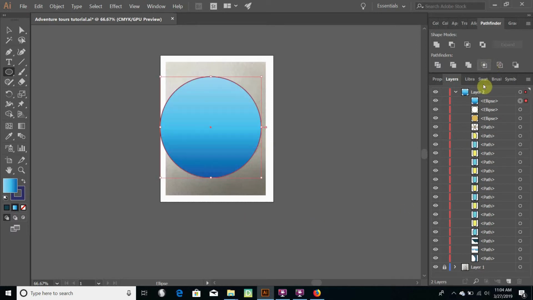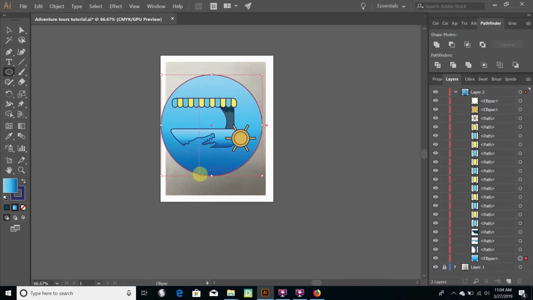You can see it happens on the top of everything, so we will just drag it down for now to the very bottom, and use the arrow keys to nudge it around, get it in the correct location. We're actually going to put it a little lower than it looks like it should go right now, because I'm going to put some waves in there. And you can see we've got a conflict of color interests here.